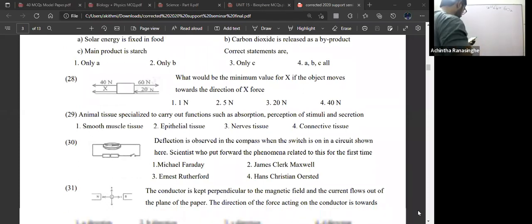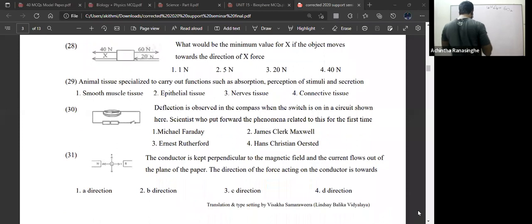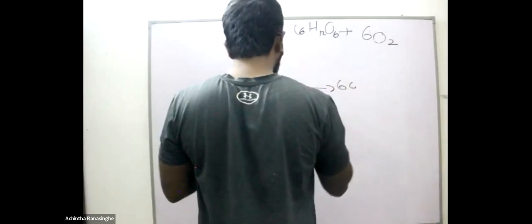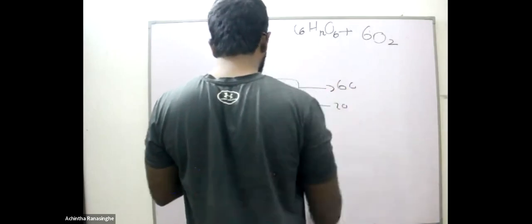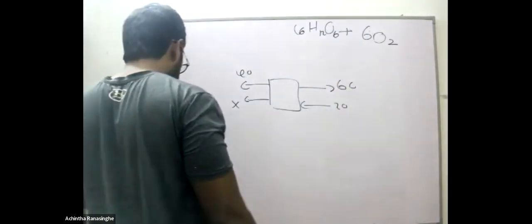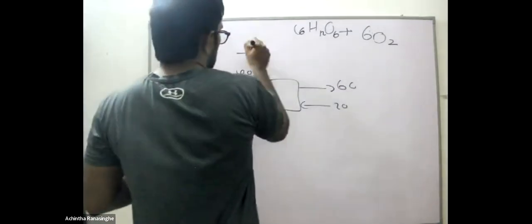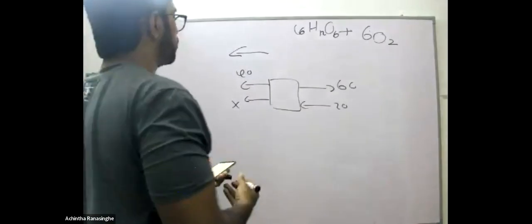Next question. What would be the minimum value for x if the object moves toward the direction of x force? This is 40, this is x, this is 60 Newton, and this is 20 Newton. The object should move towards the x force.